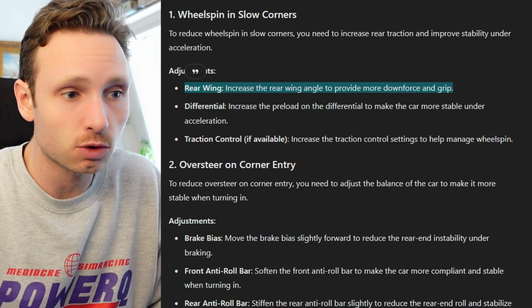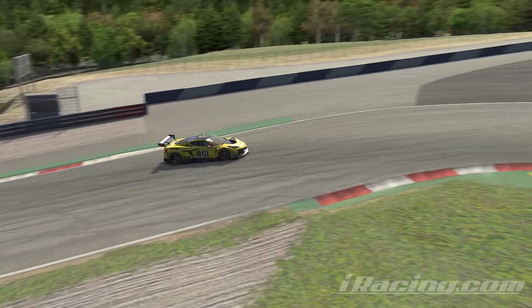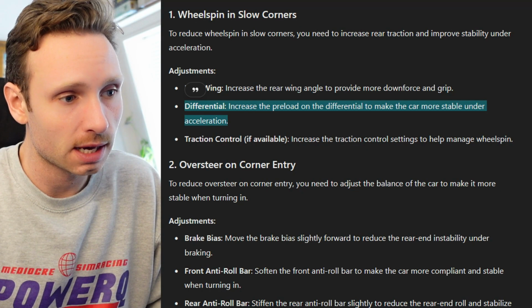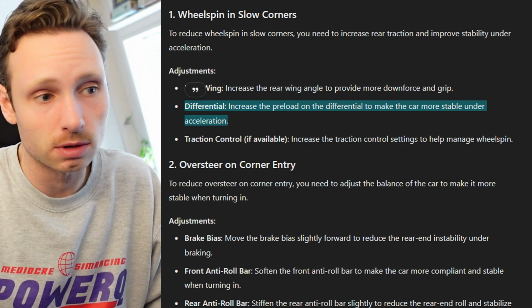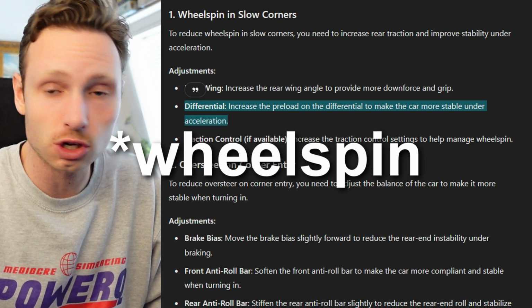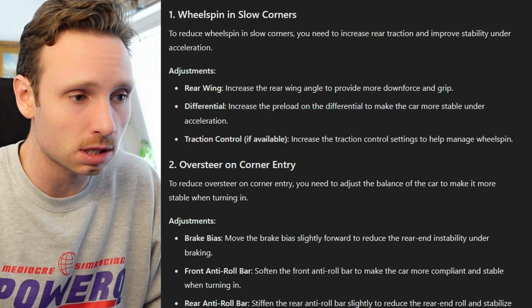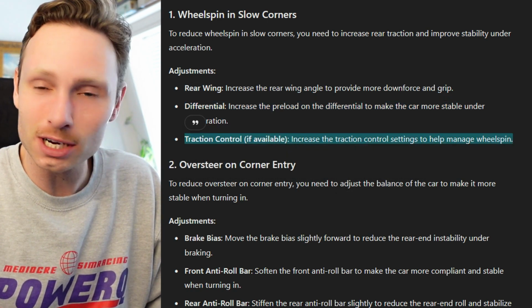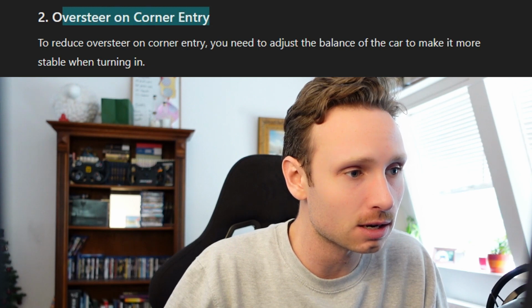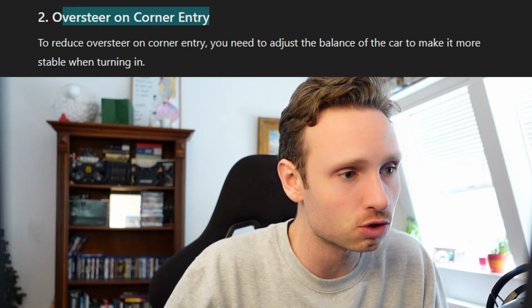First off, increase the rear wing angle. Not gonna help us at all in slow corners, as we will not have any downforce. Increasing the differential preload. That will actually help to create more oversteer in slow corners. So that's all. It's got this one wrong as well. Then the traction control, if available. It is available. Use traction control if you got wheel spin. That's very logical.